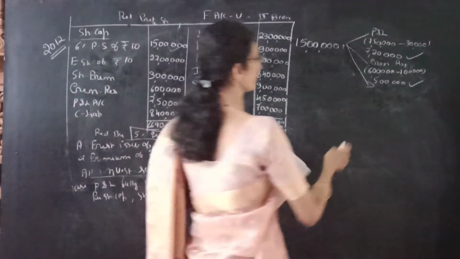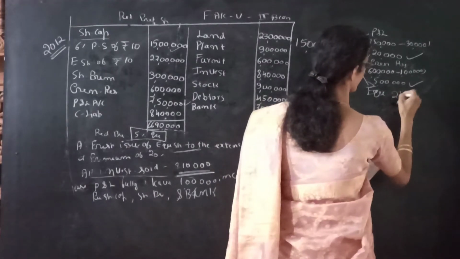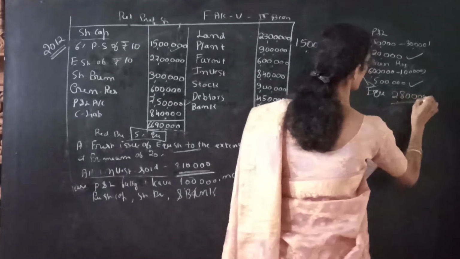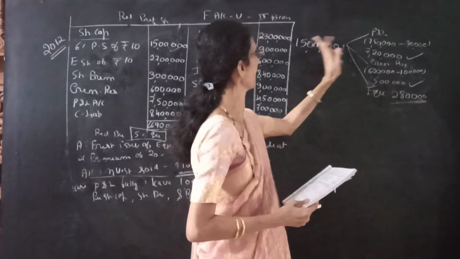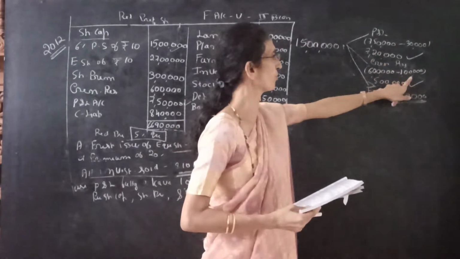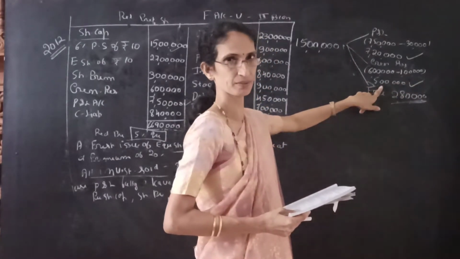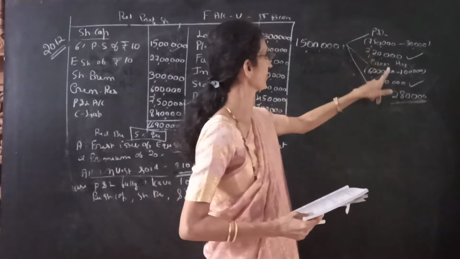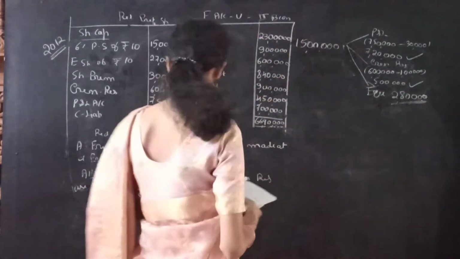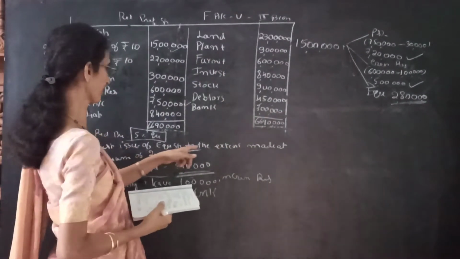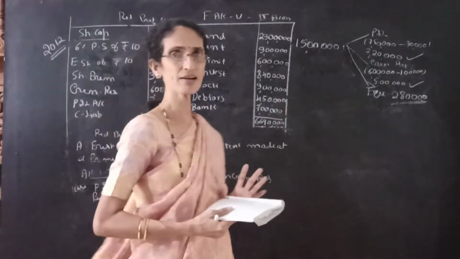So the remaining equity share of 2,80,000 is the fresh issue. Once again, 50 lakhs minus the profit and loss account of 7,20,000, minus 5 lakh from the general reserve, after leaving 1 lakh to be shown in the balance sheet, gives 2,80,000. This should be issued to the public. It is given as a fresh issue of equity shares to the extent required, but the number was not given, so we find it out like this.